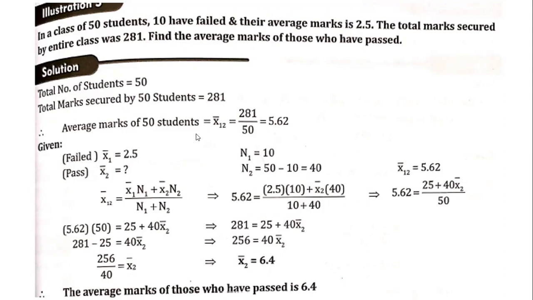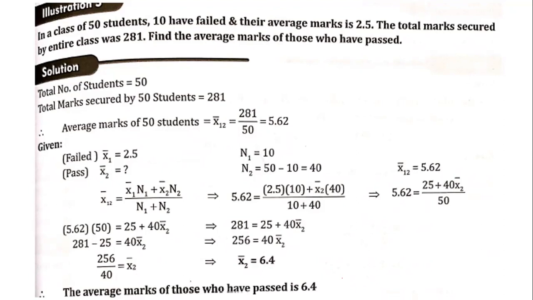Now this is another type of problem. We already solved this in the previous problems, but here we are solving it by using the combined arithmetic mean method. So in a class of 50 students, 10 have failed, and the average marks is 2.5. The total marks secured by the entire class was 281. Find the average marks of those who have passed.